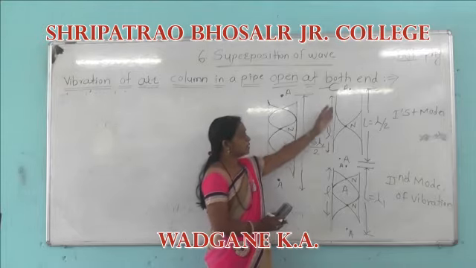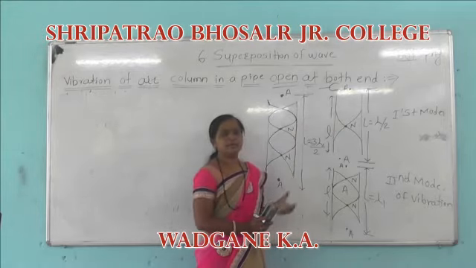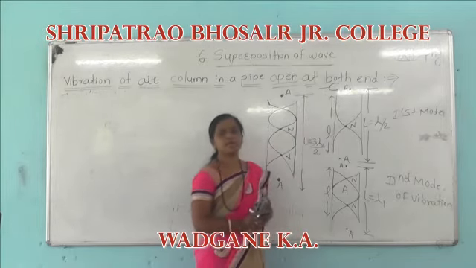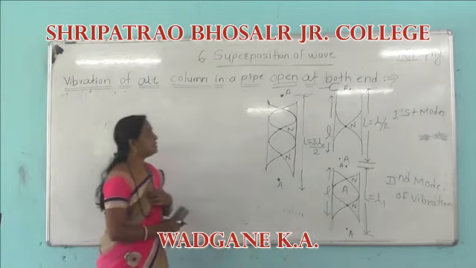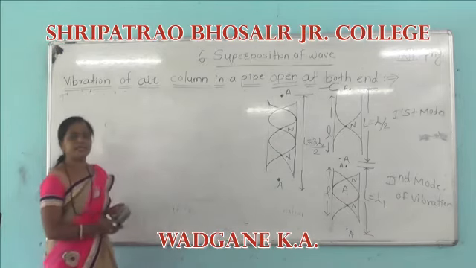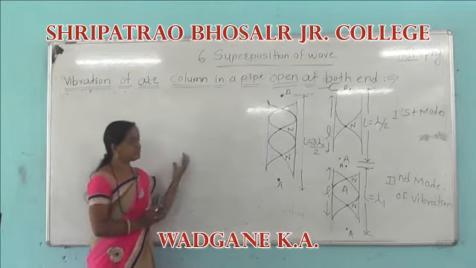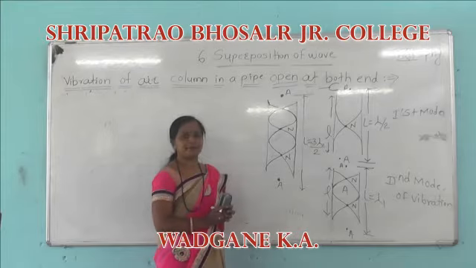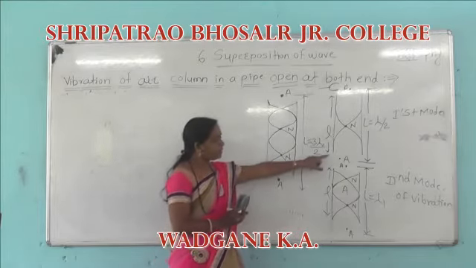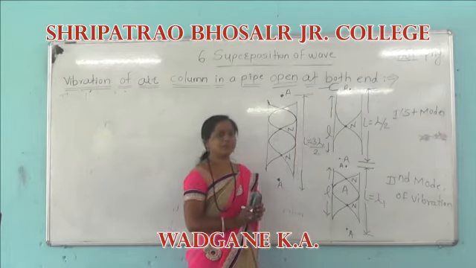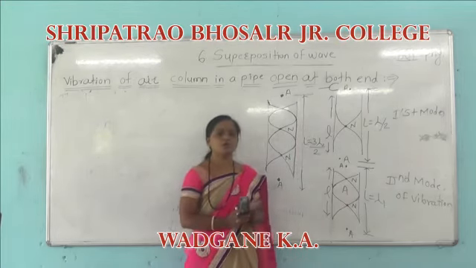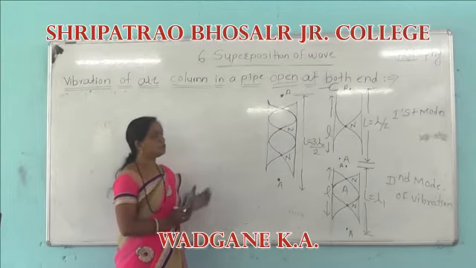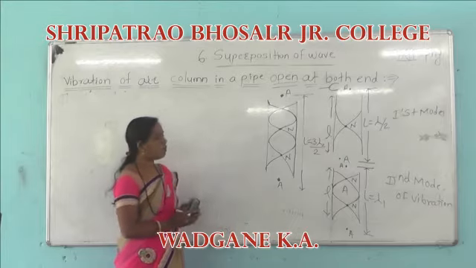We know that when the pipe is open at both ends, the sound wave travels through it. The air inside the tube is slightly denser than outside. Therefore, when this wave reaches the open end, partial reflection takes place, and due to superposition of the incident wave and the reflected wave, stationary waves are formed.